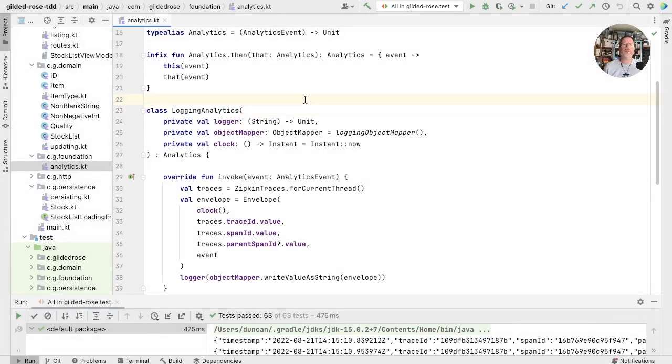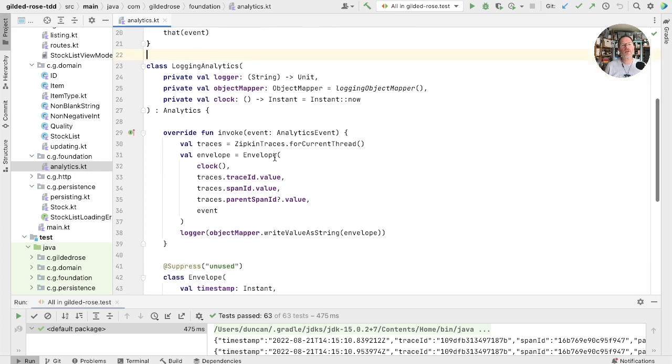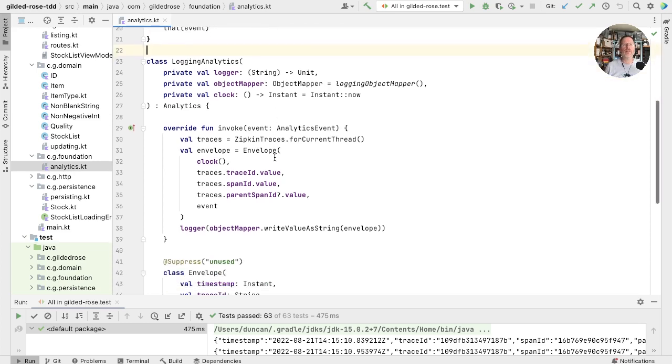The first of our classes that is really just a function is this logging analytics. And in this case, there's even a big giveaway, which is that we override a function type here, analytics, which is something that takes an analytics event and returns unit. And that means that we define an invoke function in order to implement the function type. So those are all big giveaways in this case. So let's see how we could go about making this into a plain function.